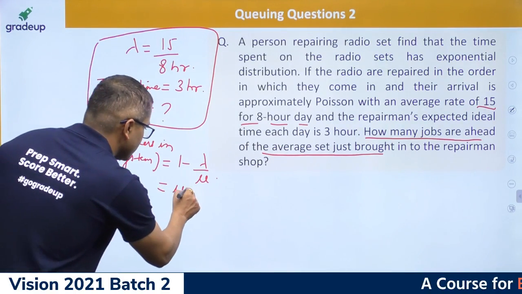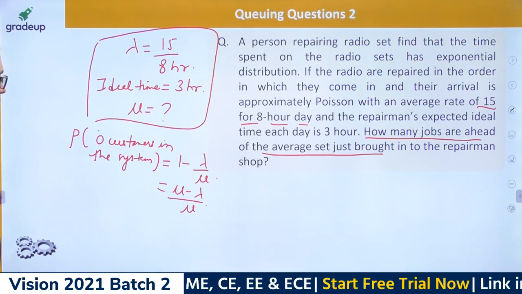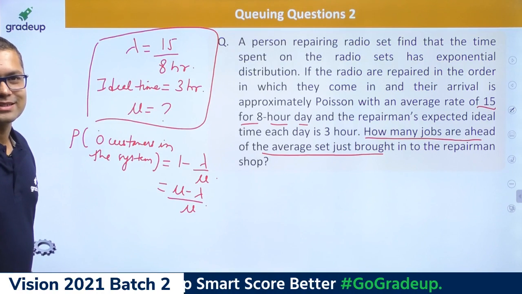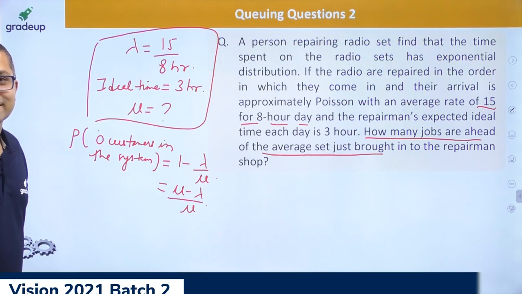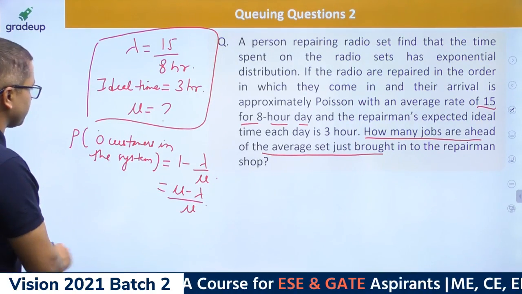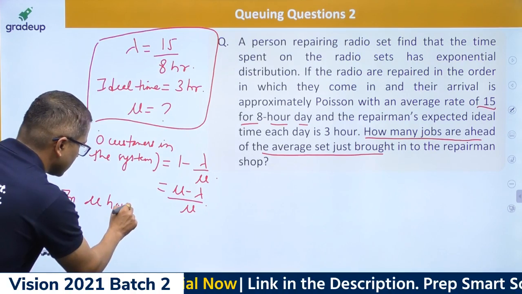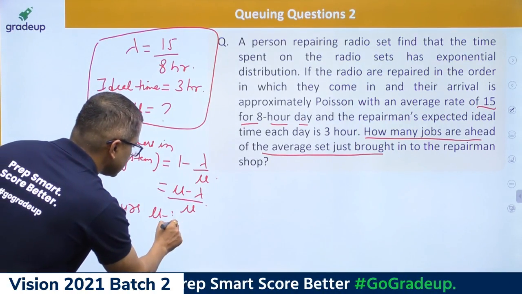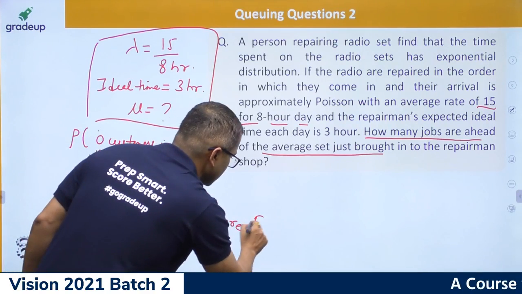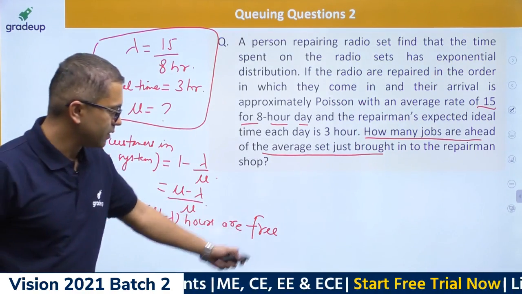So that is nothing but mu minus lambda upon mu. This is the probability of 0 customers, or idle, the system is not busy. So what it means is, in mu hours, mu minus lambda hours are free or idle.